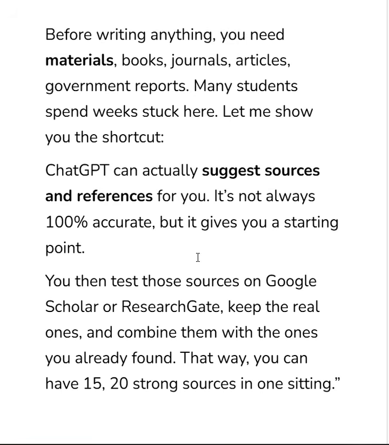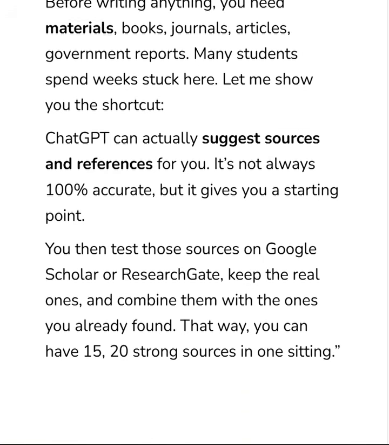Then you test those sources on Google Scholar or ResearchGate, then you keep the real ones and you combine them with the ones that you've already found. So that way you can have 15 strong or even more sources in one sitting. Okay. You can also test them on other scholarly or research platforms that you have.